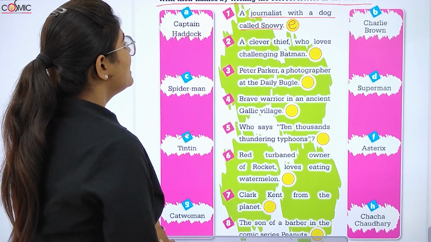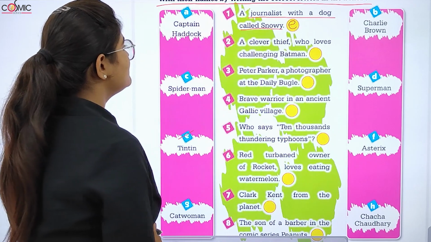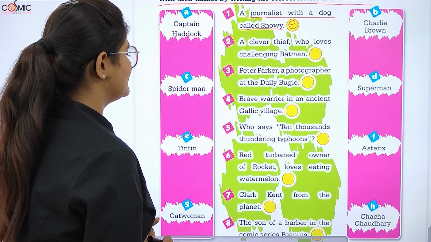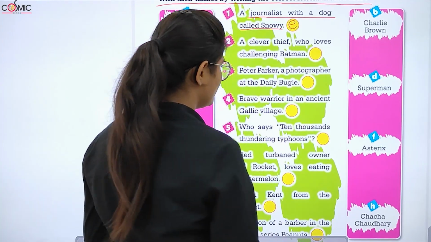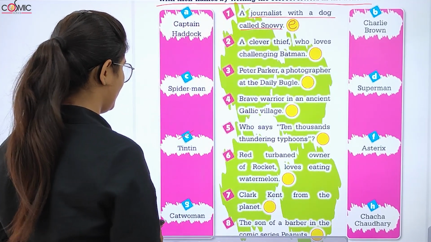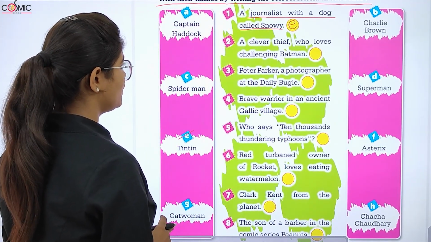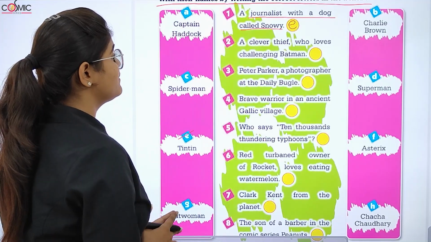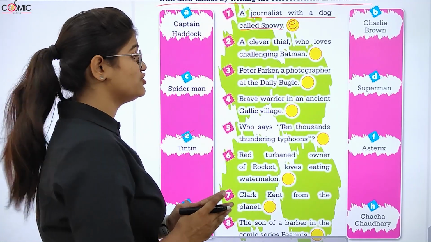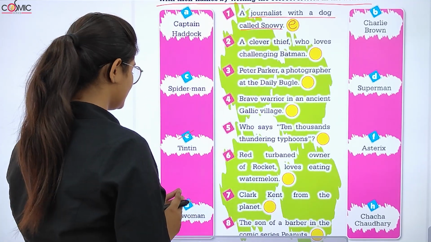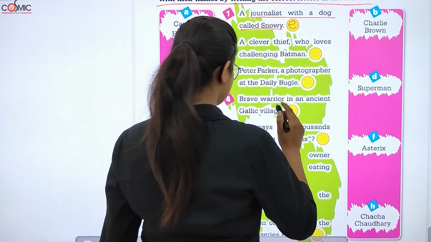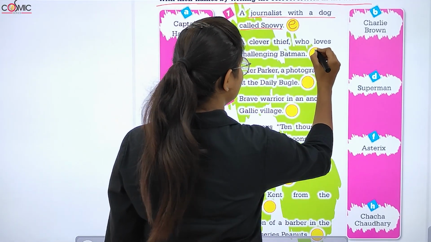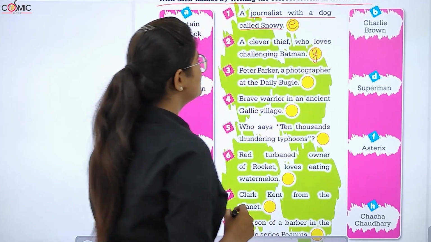Next one: a clever thief who loves challenging Batman, right? Let's find out which character can be given here. A clever thief who always challenges Batman. So that answer is Catwoman, right? So let's write G on the second statement.